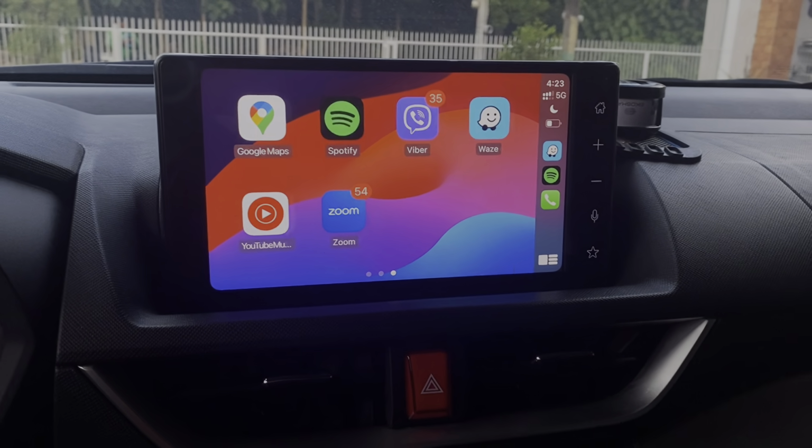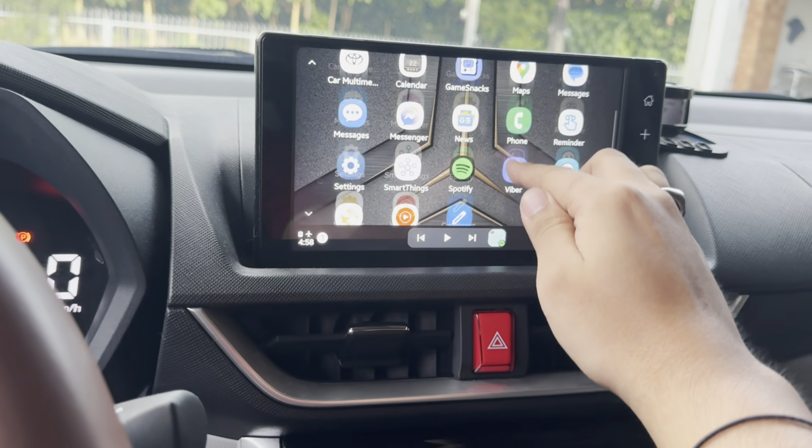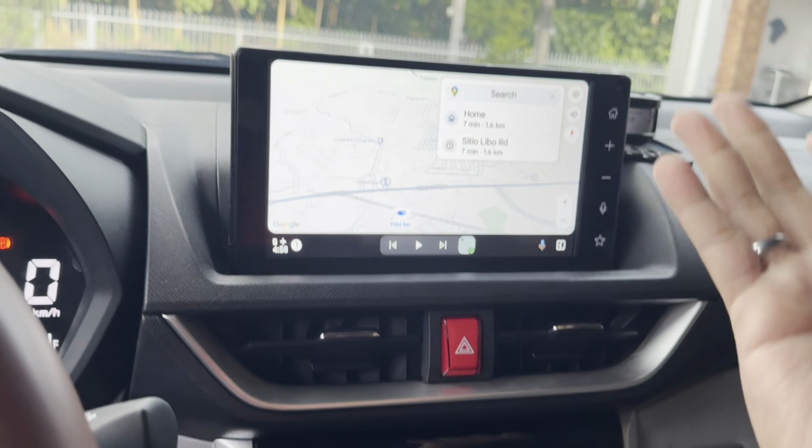Today we're gonna be talking about how to use your Apple CarPlay or your Android Auto. I've made a couple of shorts, reels, or TikToks about this topic across social media platforms. But still, I'm getting so many questions from you guys. So I believe that this deserves a full video on its own. I hope that this video could finally help you guys, and by the end of the video you'll be able to enjoy this amazing feature on your car.